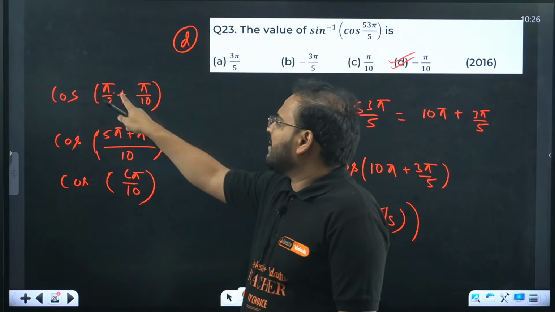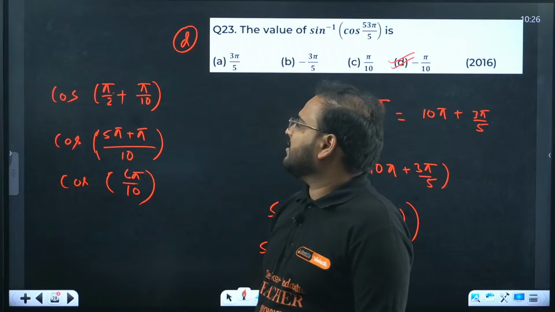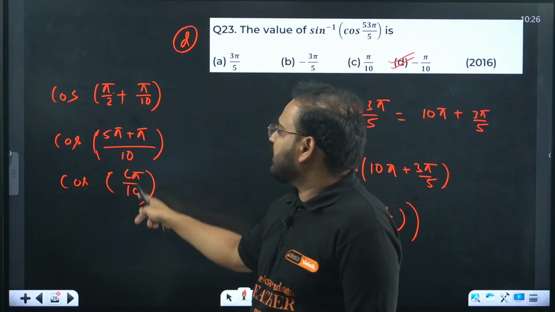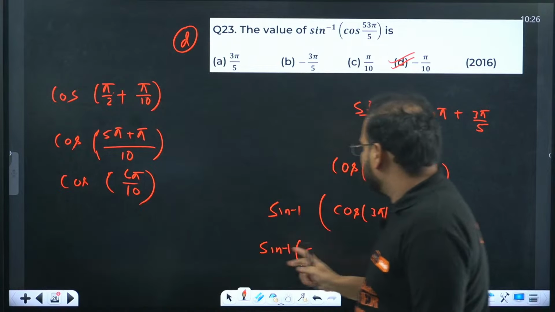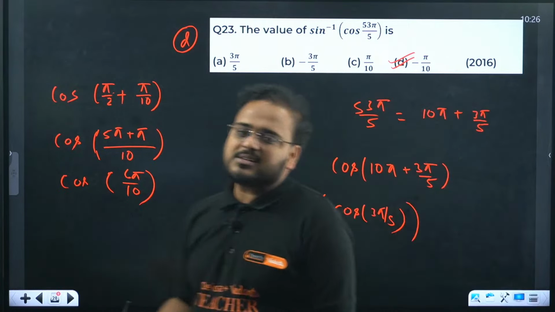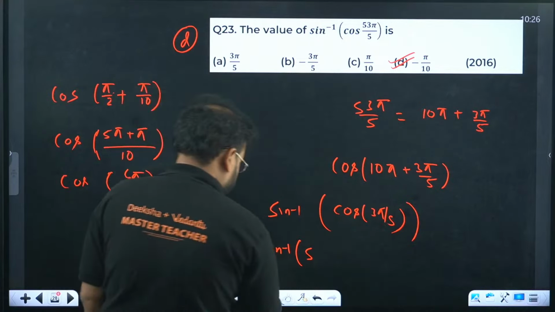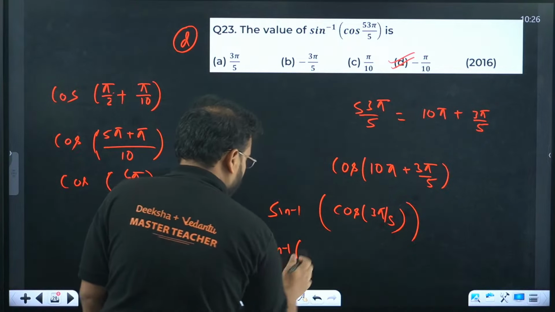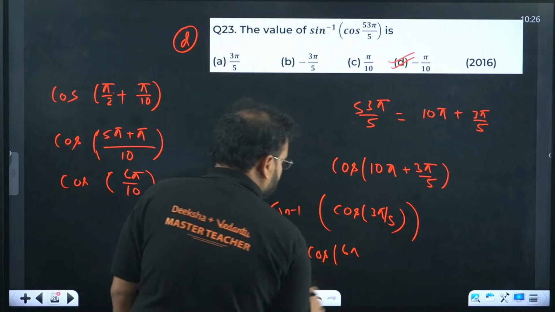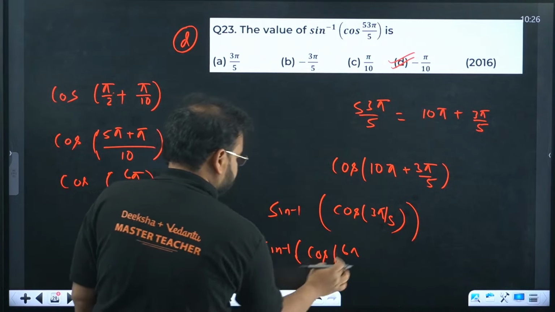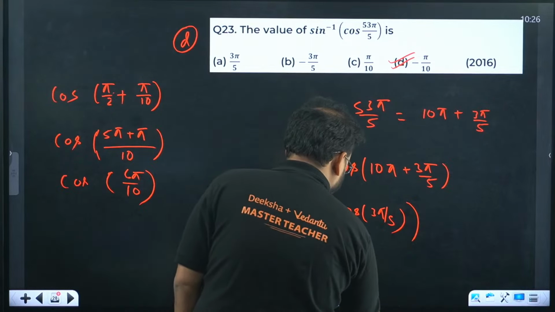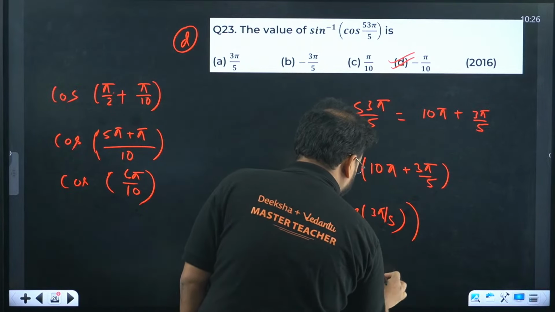Check over this one, pi by 2 plus pi by 10. If you add them, you get 5 pi plus pi by 10. It becomes 6 pi by 10. 6 pi by 10 is nothing but 3 pi by 5. So I can replace this whole thing, 3 pi by 5, as cos of pi by 2 plus pi by 10.